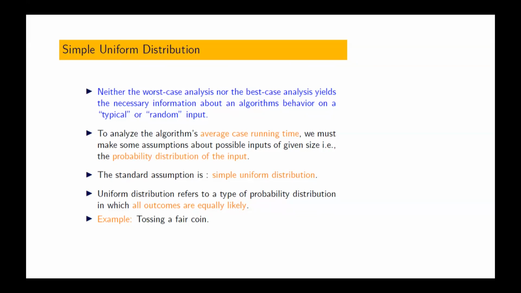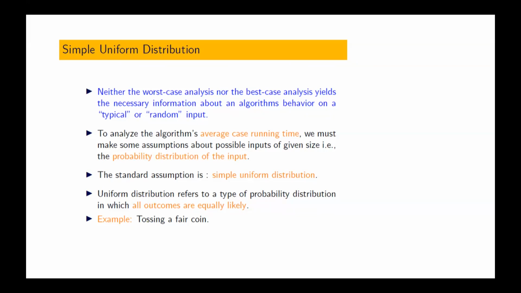But in order to do average case analysis, we need to understand something about the distribution of our input: what type of values we get as input. For that, we make some assumptions, like assuming that we get this type of input.